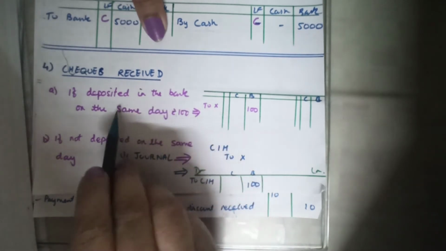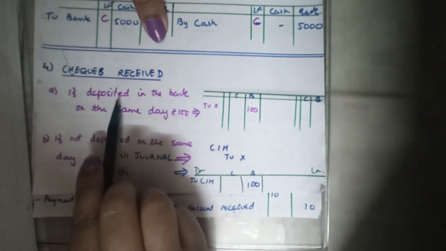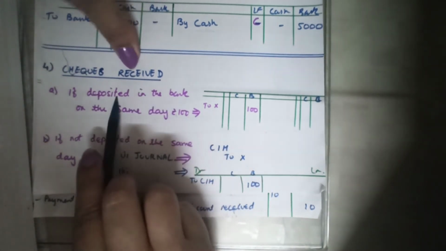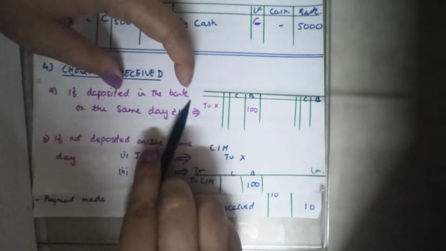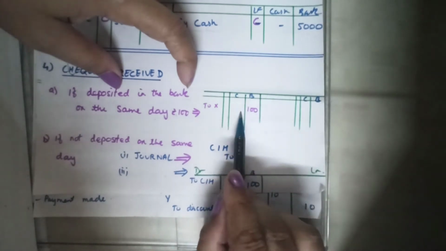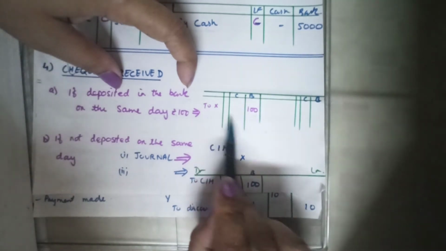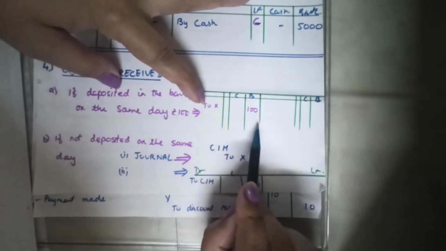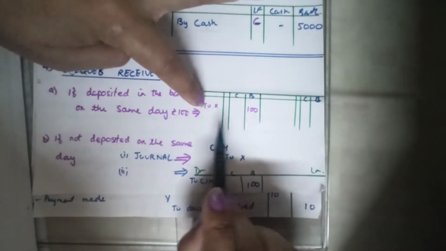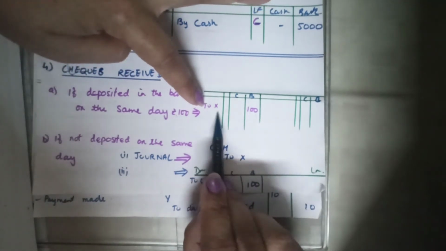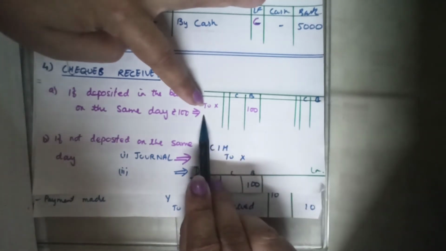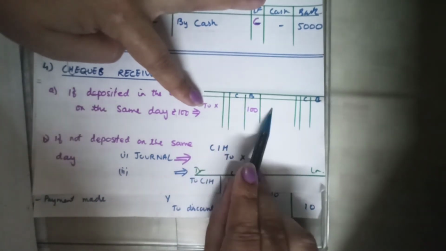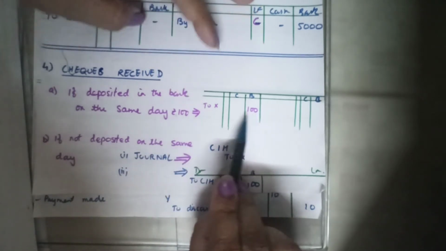Now let us see if that check is received, payment has been received in check, and that check on the same day has been sent to the bank and my bank balance increases with that amount. Definitely I will have to record it on the debit side of the bank column. Bank increases, debit side of bank column. X gave rupees 100 payment through a check and I sent that check to the bank. Bank balance has increased. No problem, no doubts at all.